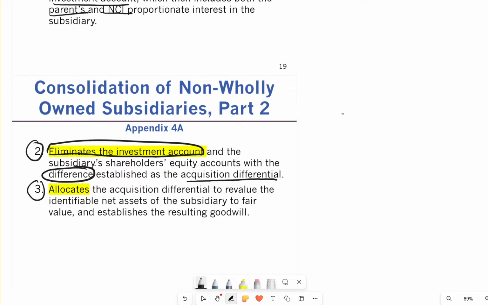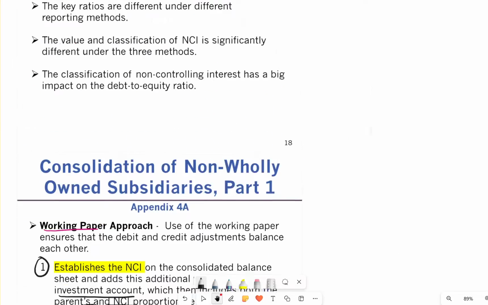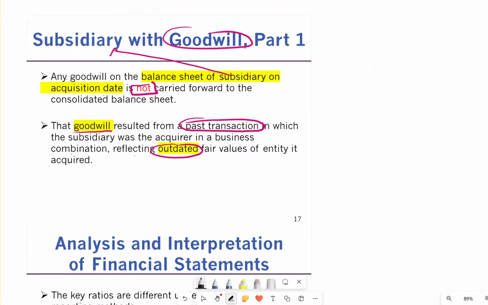The third one is you allocate the acquisition differential to revalue the identifiable assets of the subsidiary to fair value, and then you're going to do the goodwill. So these are some of the methods that we have, but we are going to do the questions at the back of the chapter to understand this. This is just talking about it, and sometimes when you talk about it, it doesn't make too much sense. When you apply the knowledge that was learned in the chapter, it makes it easier to understand the material.